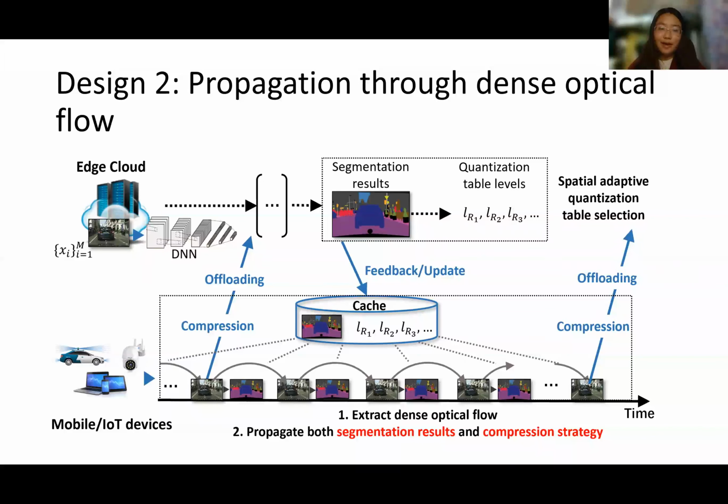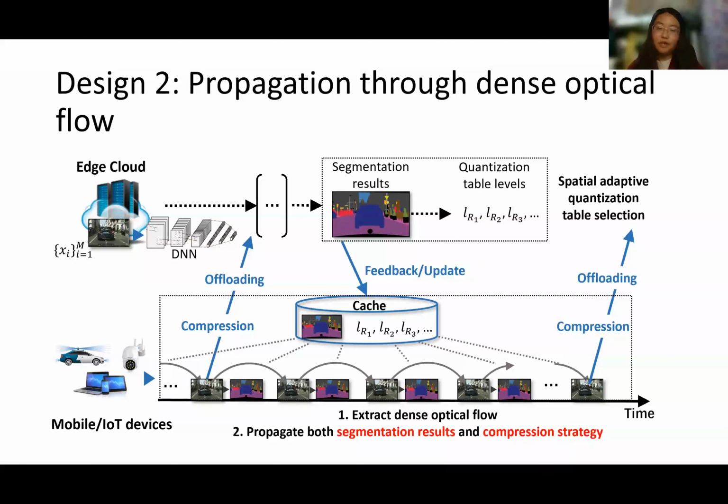Specifically, STAC caches and updates segmentation results and compression strategies of the offloaded keyframe on the end devices. By propagating from the keyframe, both the segmentation result and the compression strategy of the current frame can be obtained in real time.